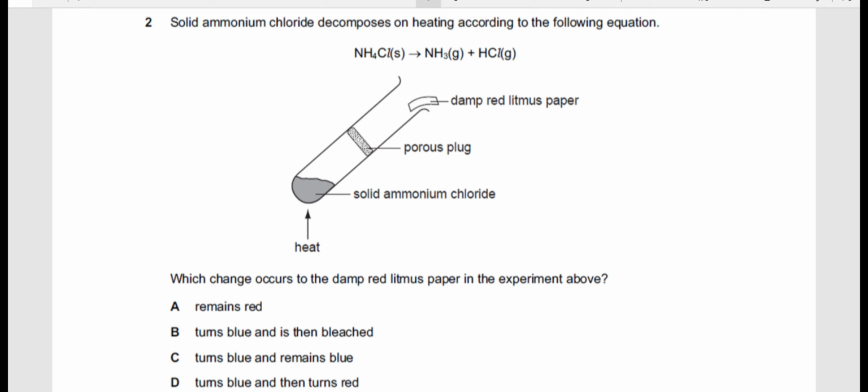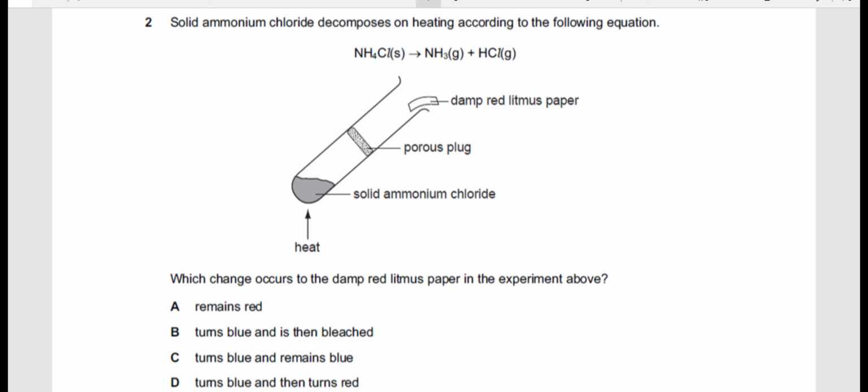As in the previous video, where I did the first 10 questions of states of matter, you can watch that video where I calculated the Mr of ammonia and HCl. Ammonia has an Mr of 17 and HCl has an Mr of 36.5, and the rate of diffusion is faster for molecules which are lighter and have less Mr. So ammonia, having the lower Mr, will travel faster compared to HCl.